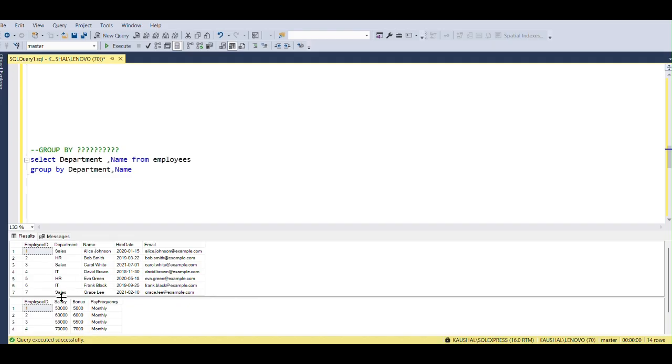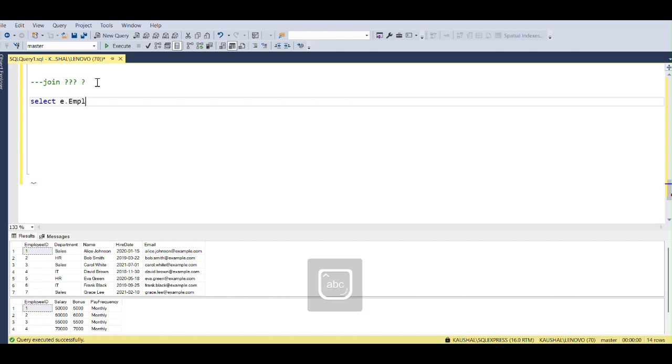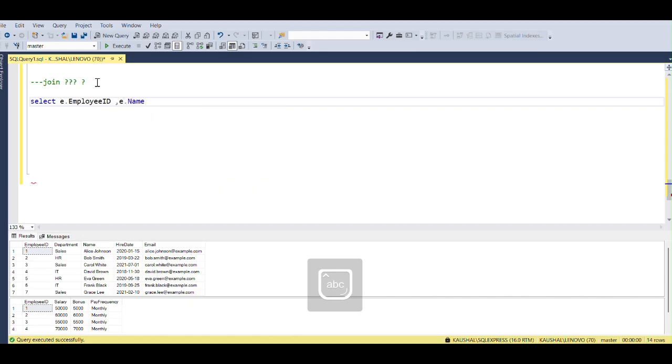So we use the JOIN command, and let's see how we use it. For that you have to select e.employee_id, e.name, and what we want next, salary, which is from the salary table, s.salary, from employee e.